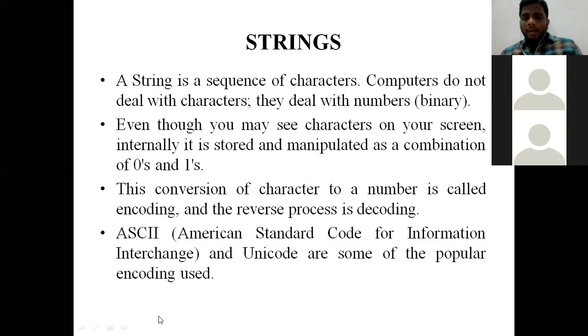Clear? Character to a number is called encoding and number to a character is called decoding. This process is done by using ASCII values and Unicode in some cases. For every alphabet, any special character, or any digit we are going to have ASCII values. The full form of ASCII is American Standard Code for Information Interchange.